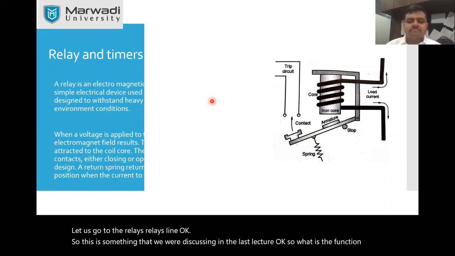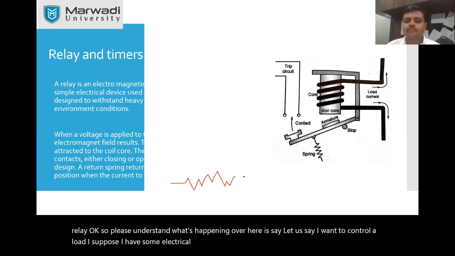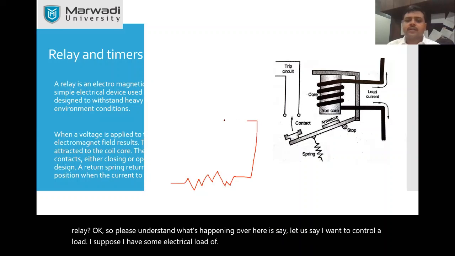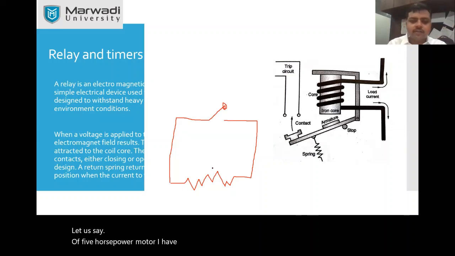Please understand what's happening over here. Let us say I want to control a load. Suppose I have an electrical load, a 5 horsepower motor. I'm just writing for your easier understanding.